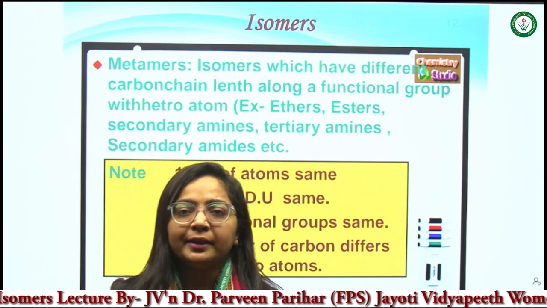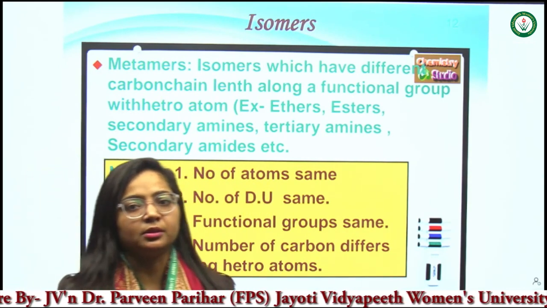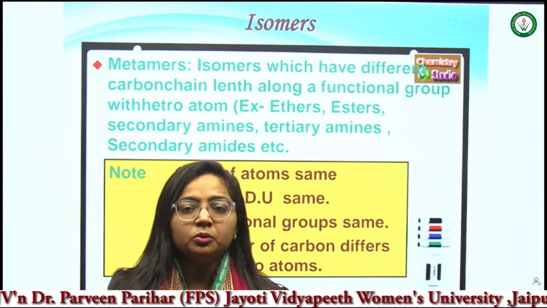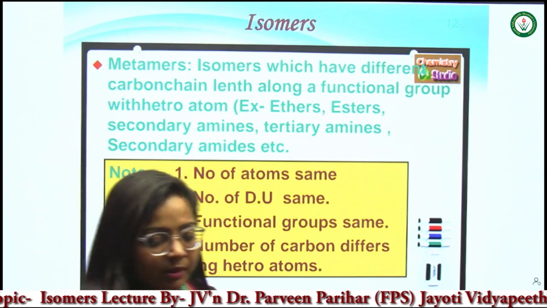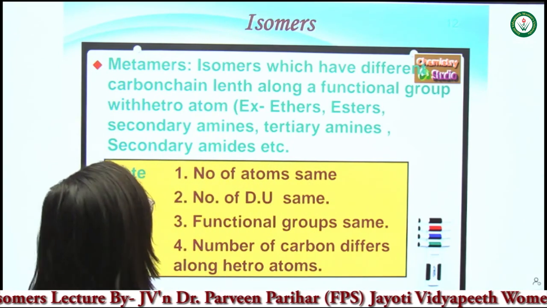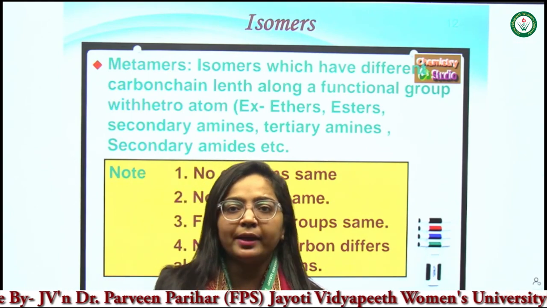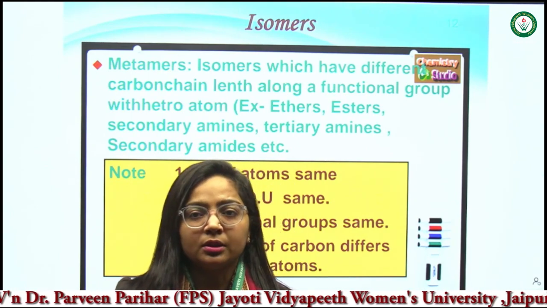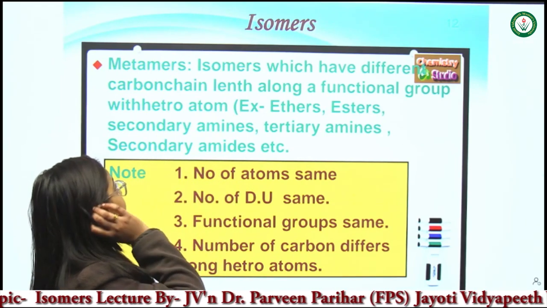As in our last video, we started discussing structural isomerism, talked about the different types of isomerism, and completed three types. So let's continue with the types of isomerism. The next type is metamers. Before this, we have discussed chain isomerism, functional group isomerism, and positional isomerism. So let's start with the metamers.